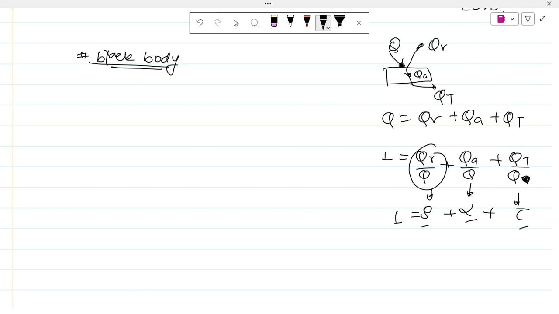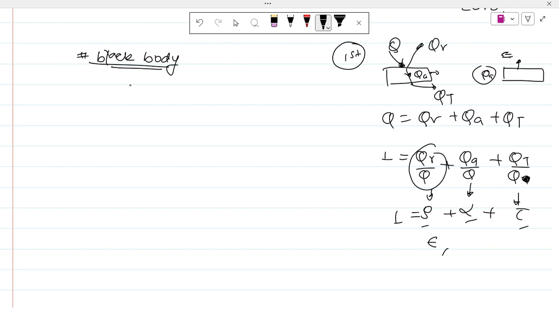So for a perfect black body, we know that some of the heat is absorbed in this body as QA. When we isolate the body, it will emit some radiation, and that is quantified as emissivity, epsilon.